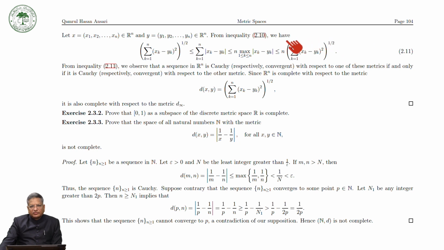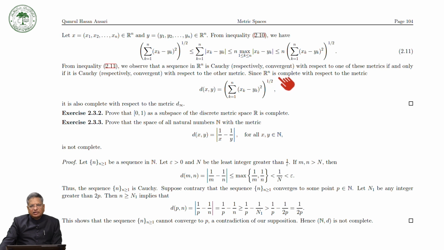How is it? If the sequence with respect to the usual metric converges to 0, then all these will converge to 0. If this converges to 0, this will also converge to 0, and so this also converges to 0. So we see that if a sequence is convergent, or Cauchy, with respect to this metric, then it is a convergent sequence or a Cauchy sequence with respect to all the other metrics.